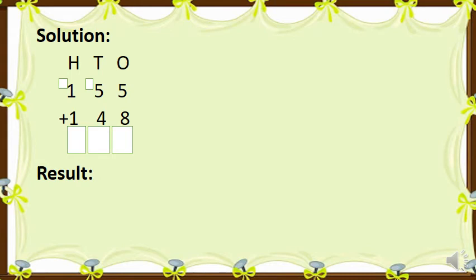Okay. Now the solution of part B is, now we will add these two numbers. The bigger number will be on the upside and the smaller number will be written below it, right? So 155 plus 148.